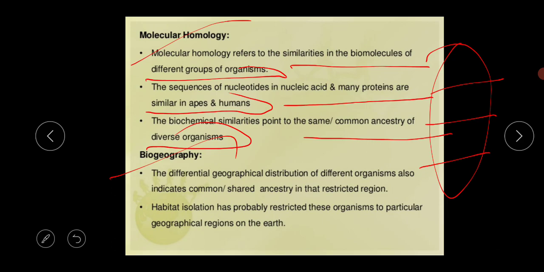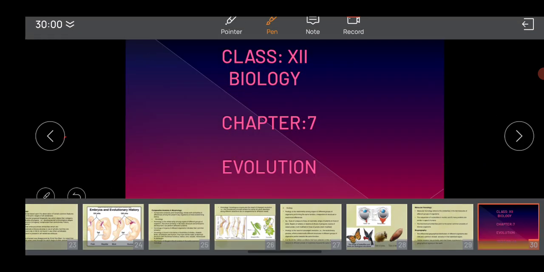Within these regions you will find some kinds of organisms that show common characteristics, common or shared ancestry in the restricted region. The habitat isolation has probably restricted these organisms to particular geographical regions on the earth. So this is the main thing of biogeography.